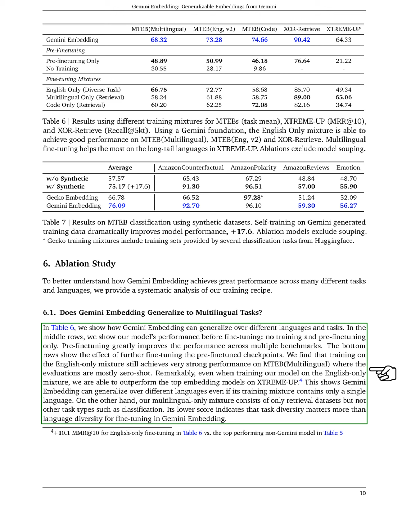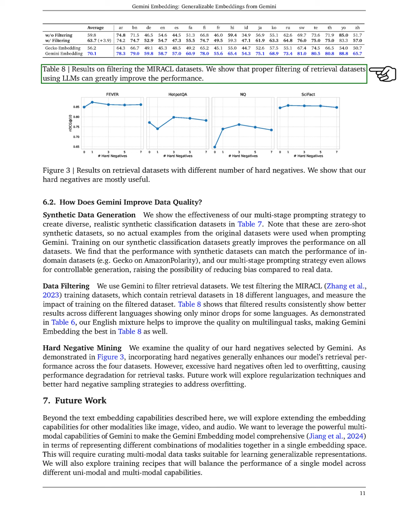These zero-shot datasets, created without using actual examples, significantly boost performance across all datasets, matching in-domain dataset performance and potentially reducing bias. Lastly, we utilize Gemini to filter retrieval datasets, specifically testing the MIRACL training datasets in 18 languages. Our results show that filtering consistently leads to better outcomes across languages, with only minor drops in some cases. This further supports the effectiveness of our English mixture in enhancing quality on multilingual tasks.